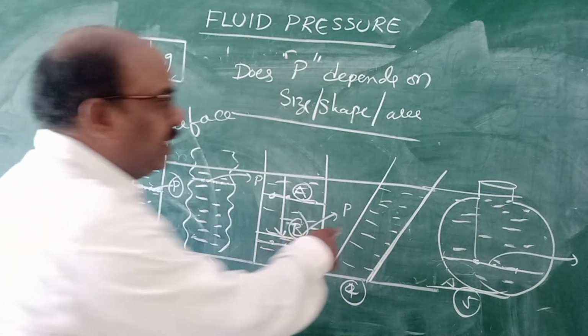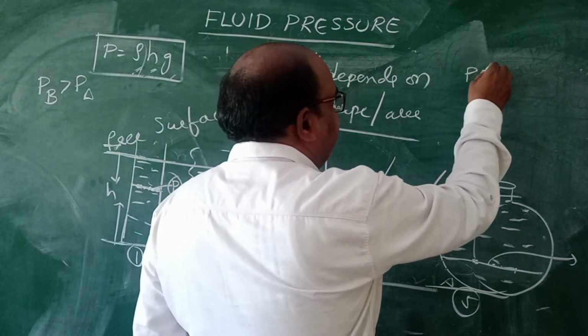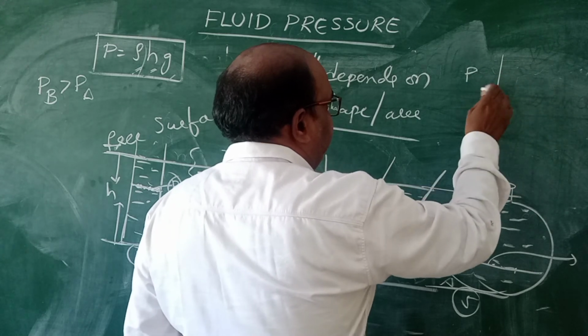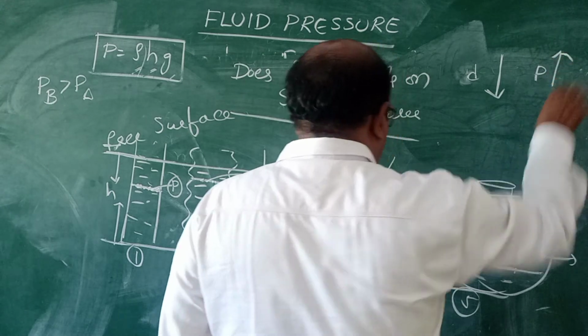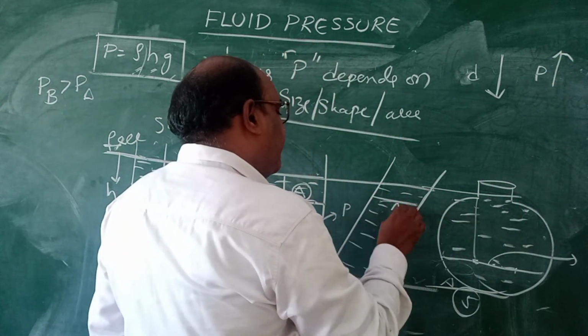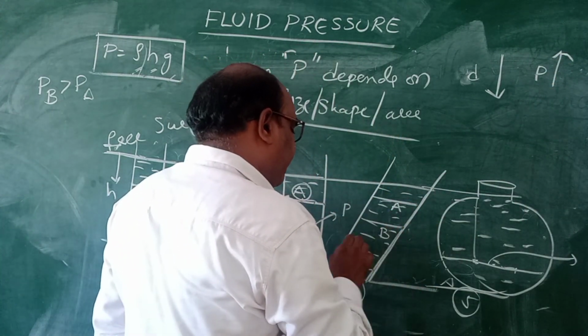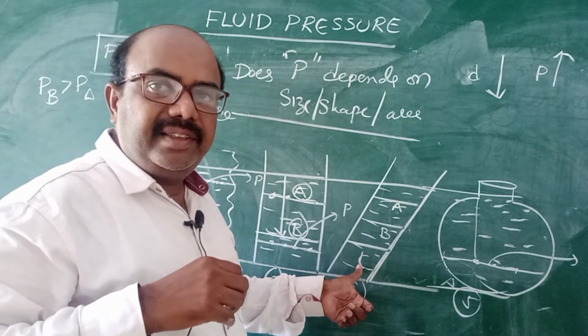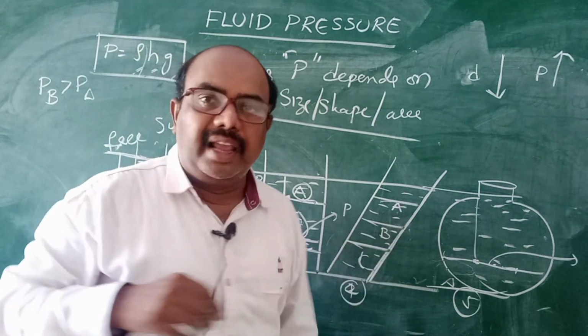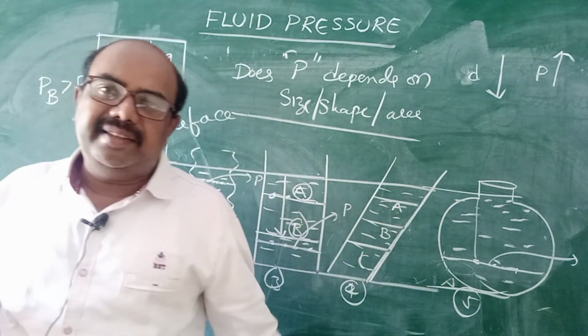One more important thing you have to remember: pressure increases if you go deep from the free surface. That means pressure at A is less than pressure at B, which is less than pressure at C. That means pressure at C is more than pressure at B, which is more than pressure at A. Why? Because from the free surface the height is increasing.